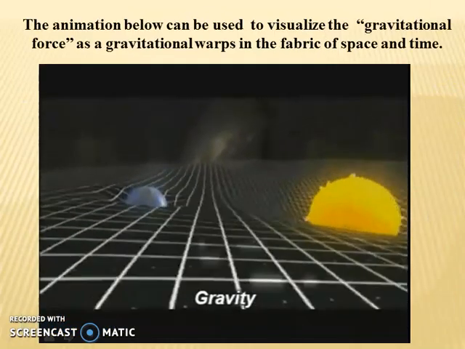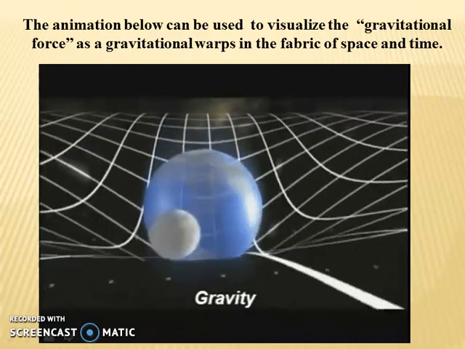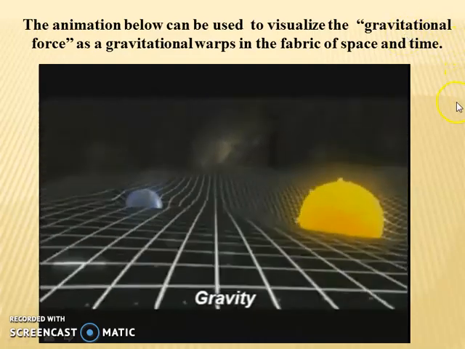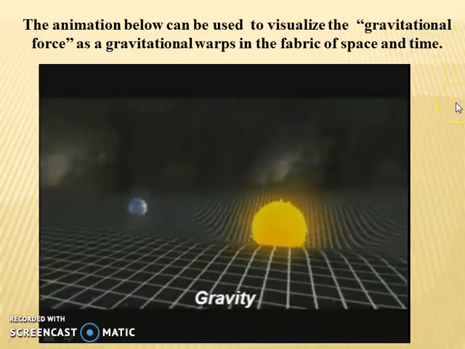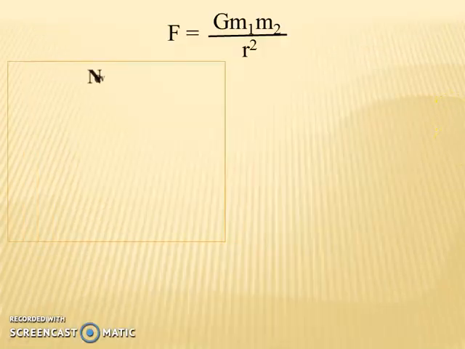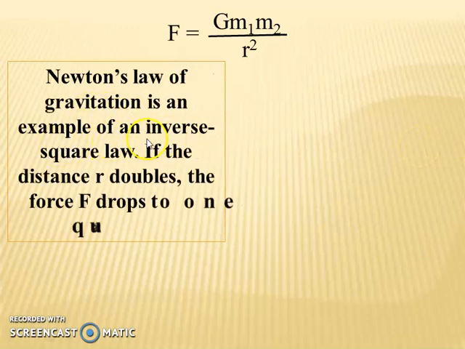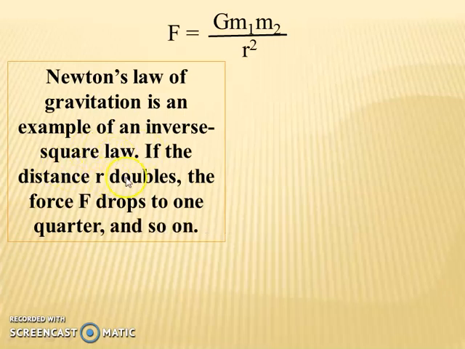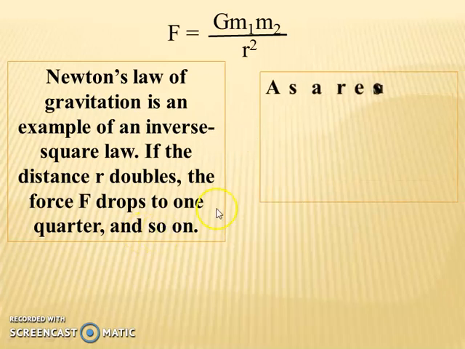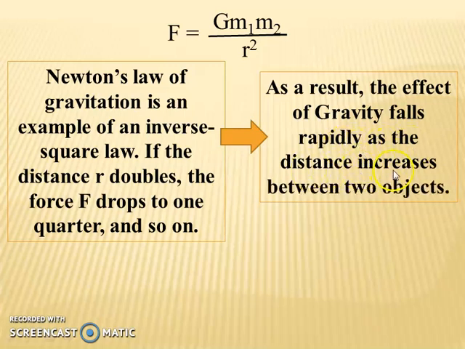The animation below can be used to visualize the gravitational force as gravitational warps in the fabric of space and time. Newton's law of gravitation is an example of an inverse square law. If the distance r doubles, the force F drops to 1/4, and so on. As a result, the effect of gravity falls rapidly as the distance between two objects increases.